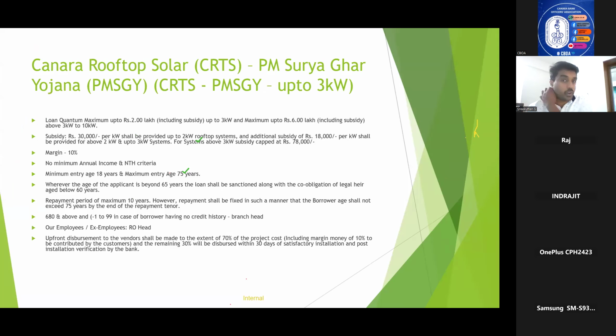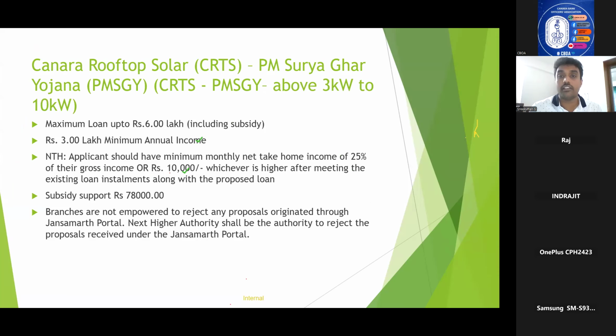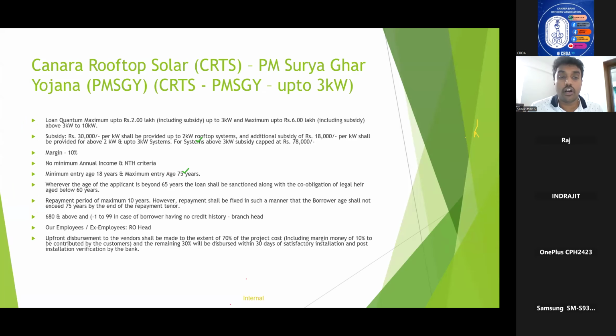So Canara Rooftop Solar, there are two components to it: up to 3 kilowatt, and above 3 kilowatt to 10 kilowatt. We are first discussing up to 3 kilowatt, that is CRTS up to 3 kilowatt. Up to 3 kilowatt, the maximum loan quantum is 2 lakhs including subsidy, and maximum 6 lakhs including subsidy for above 3 kilowatt to 10 kilowatt. See, 3 kilowatt, 10 kilowatt is the capacity of the rooftop solar.